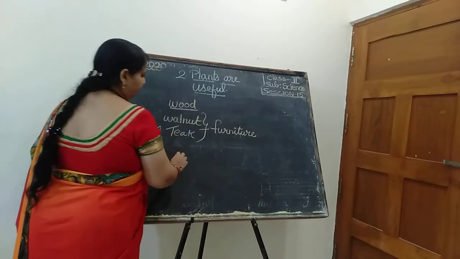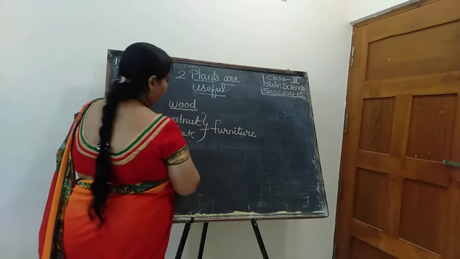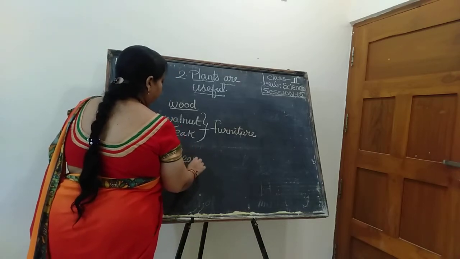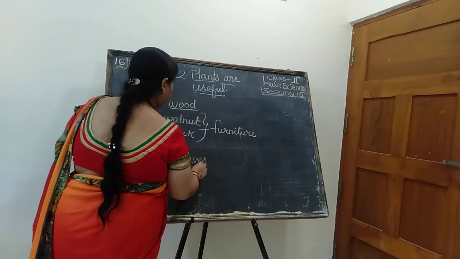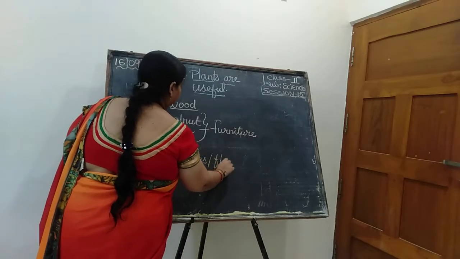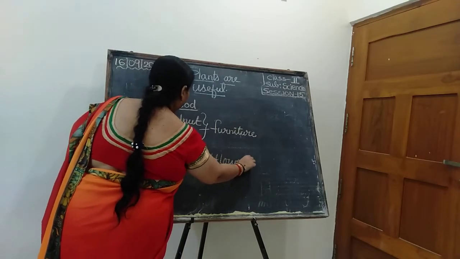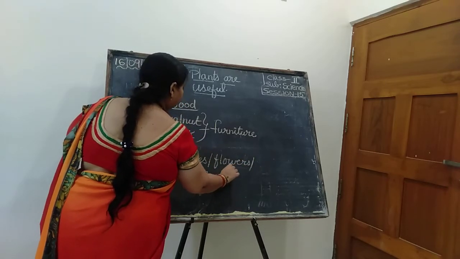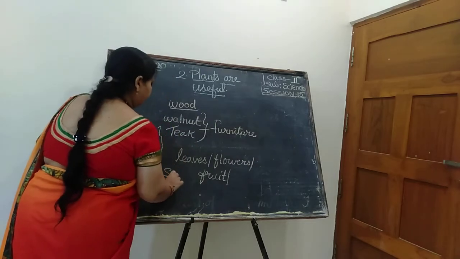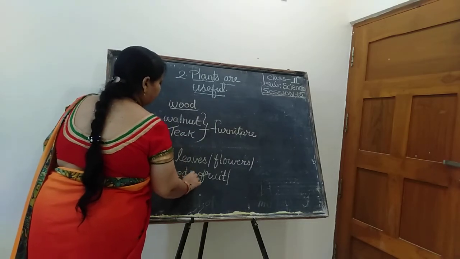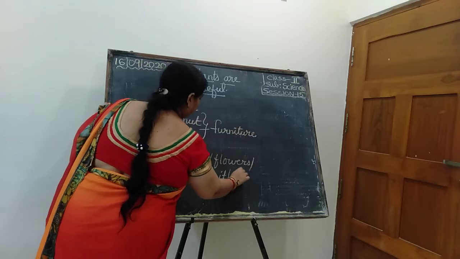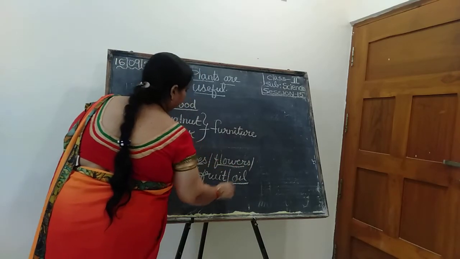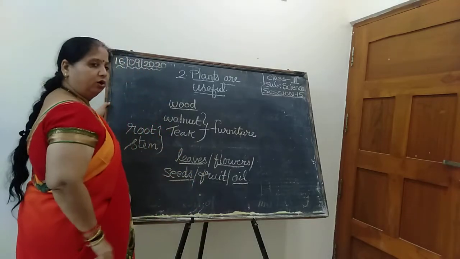Then I explained in which way we eat the leaves of plants, and flowers and fruits. So I had shown these differences. Leaves, flowers, okay, fruit. So in which way are we using them? Even seeds. Seeds also we have seen. Seeds, fruits and oil. I had explained about all those exercises. About the leaves, flowers, fruits, seeds and oil.